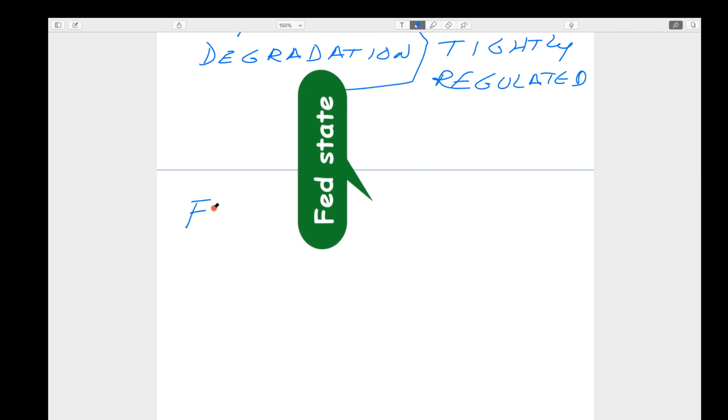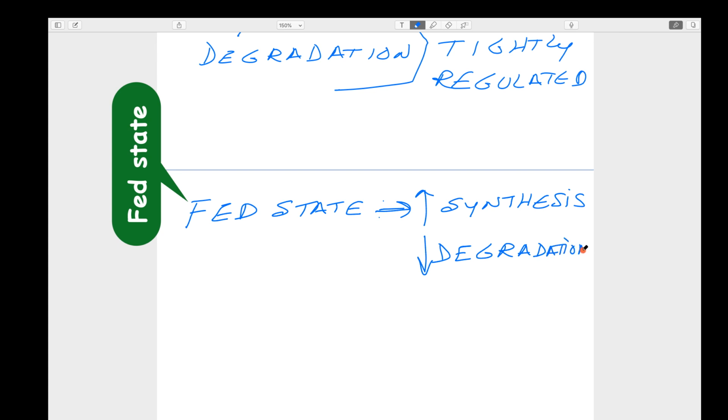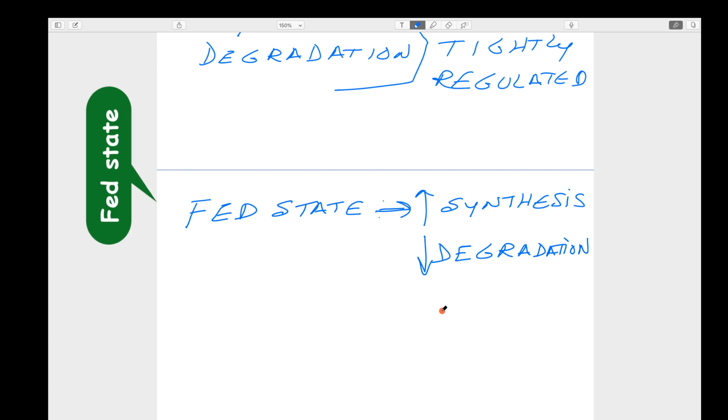Let us talk about the fed state. What is the situation in the fed state, after taking meals? There is plenty of glucose available. When plenty of glucose is available, the glucose shall be directed to storage in the form of glycogen. So the synthesis is increased. In the fed state, there is no need for degradation of glycogen, no need to supply glucose by breaking it down. This is the scenario in the fed state.